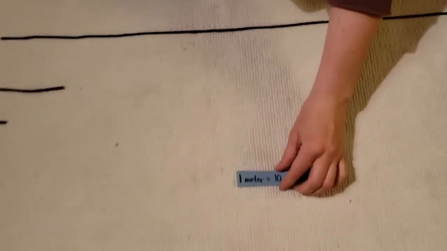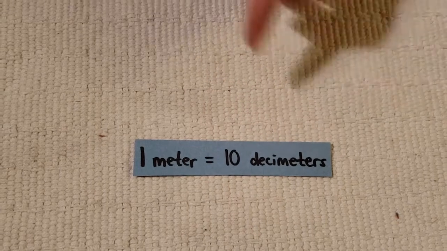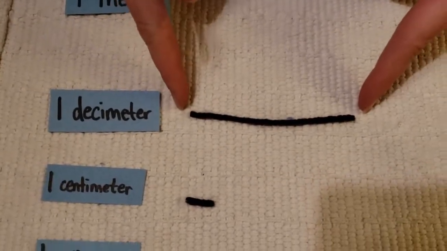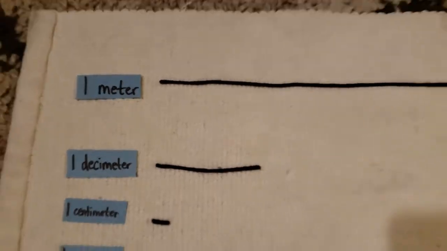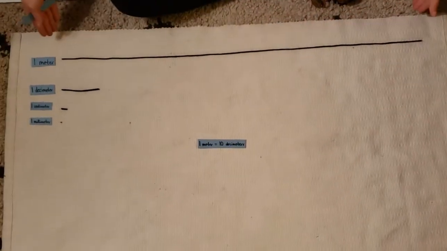So 1 meter is equal to about 10 decimeters. So let's look over here. If we took the decimeter and placed it along, about 10 decimeters would fit in 1 meter. Deci.